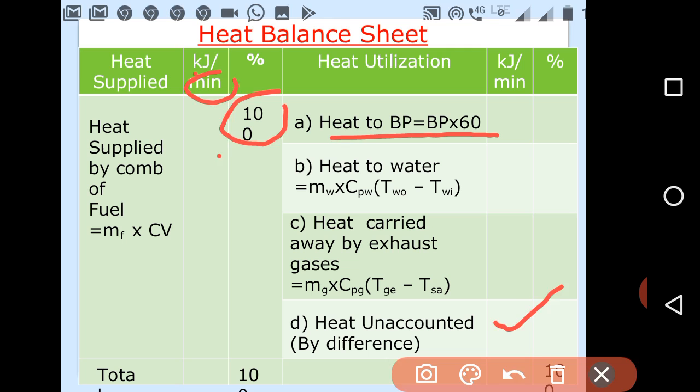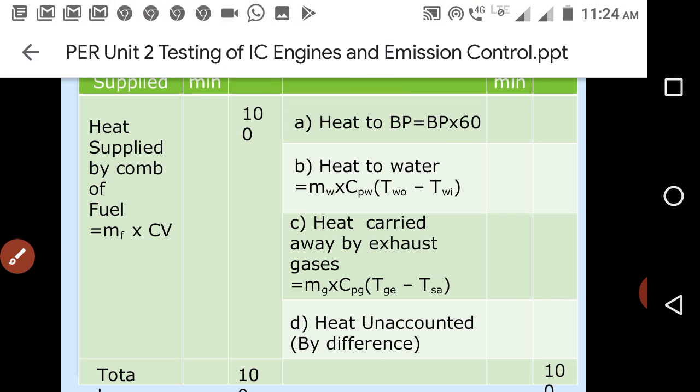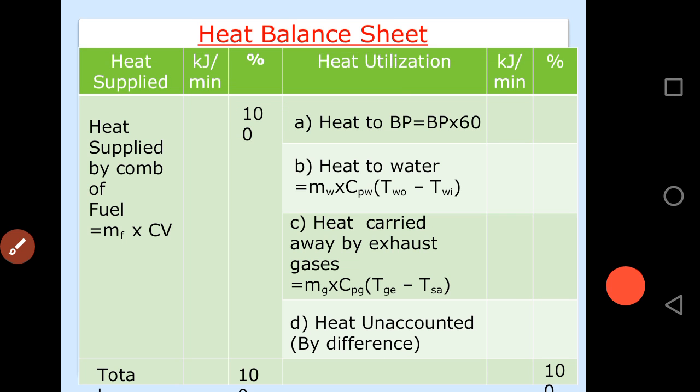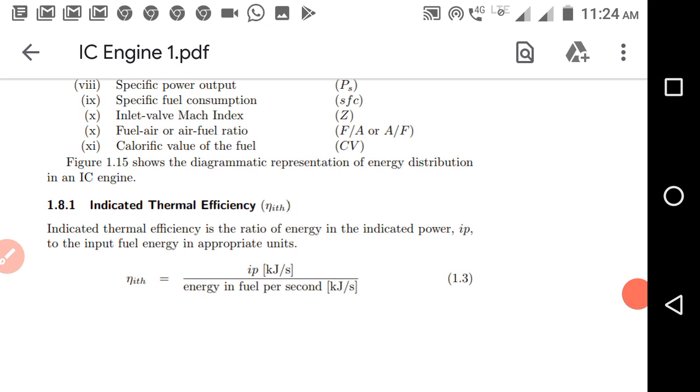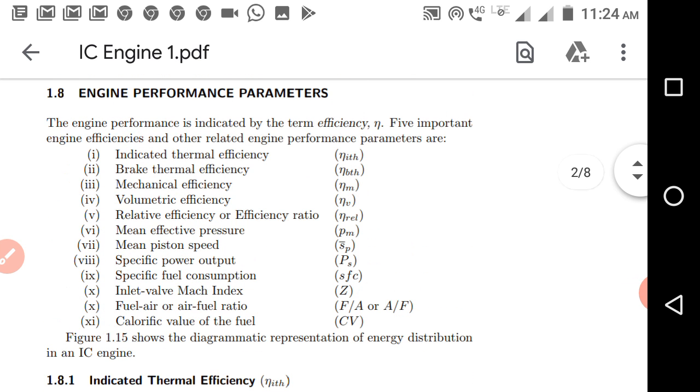Now we have to understand the engine performance characteristics. There are many of them, and we will see them. There are many important engine efficiencies and other related engine performance parameters.